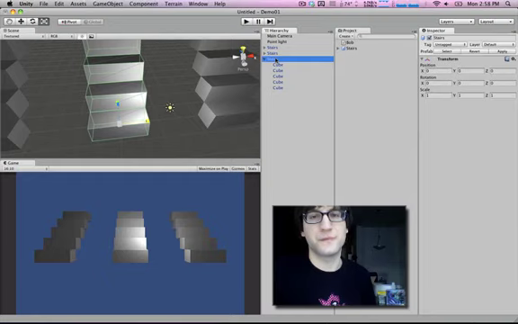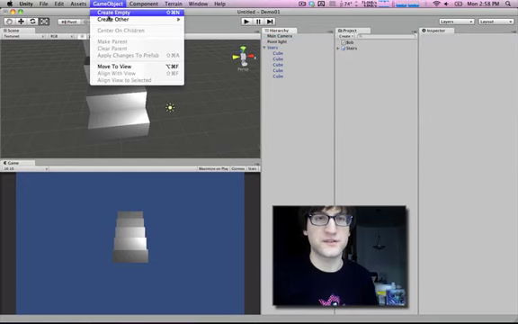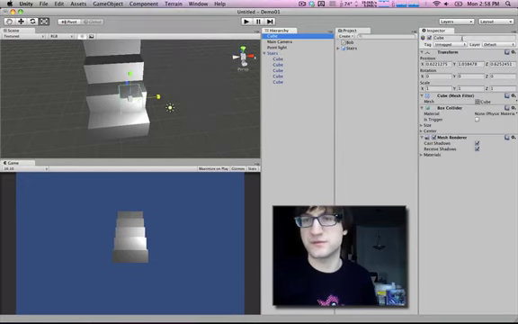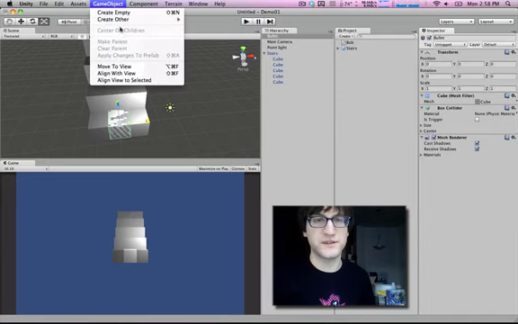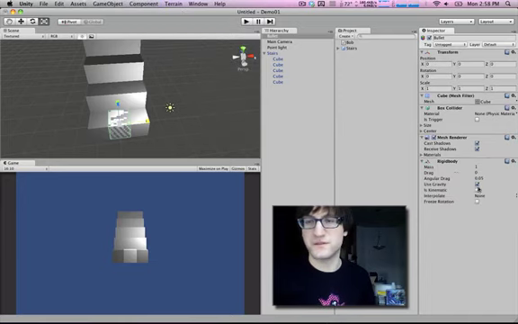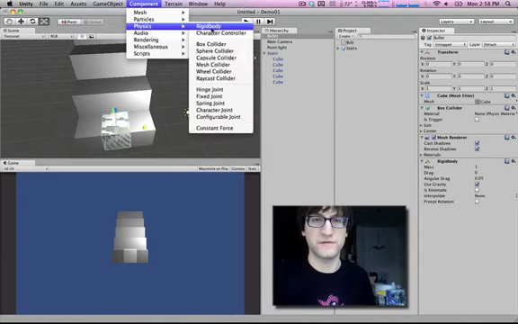That's also how we do stuff like, say for example, spawning bullets. So let's do a little example with that. Say we wanted to make a game where we shoot stuff from our camera. Let's just create an object here. Let's make a cube. And we'll call it a bullet. And we're going to attach some stuff to it. We're going to make it a physical object. And all we did to do that was go component physics rigid body.